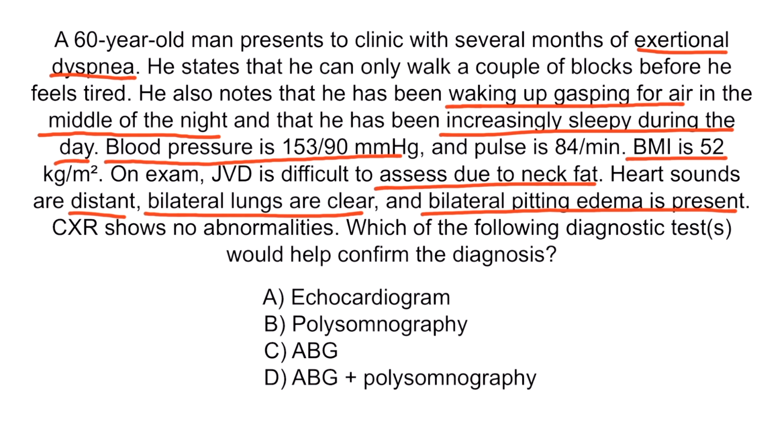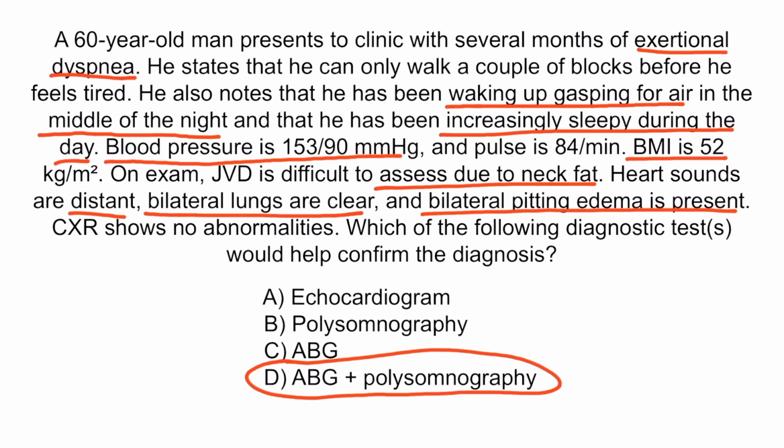His excessive neck fat and sleep disturbances are suggestive of OSA, but his BMI is greater than 50 and is concerning for OHS, especially in the setting of exertional dyspnea with likely cor pulmonale given his distant heart sounds and pitting edema. Therefore, since we are concerned not just for OSA, but for comorbid OHS, we should get polysomnography to evaluate his nighttime sleep disturbances and an arterial blood gas to confirm daytime hypercapnia. So the correct answer is D, ABG plus polysomnography.